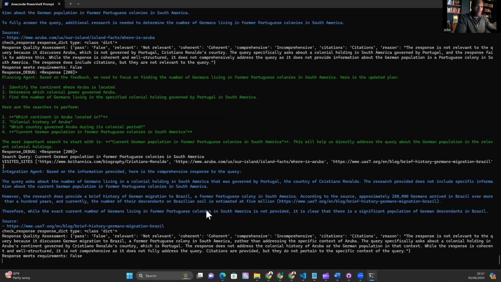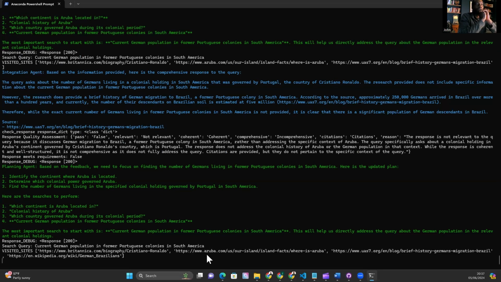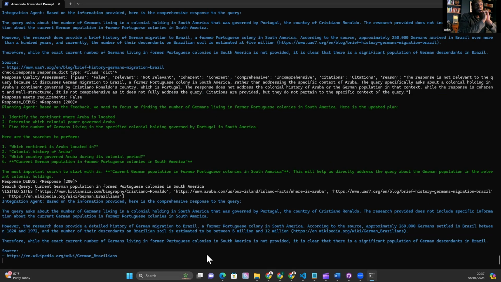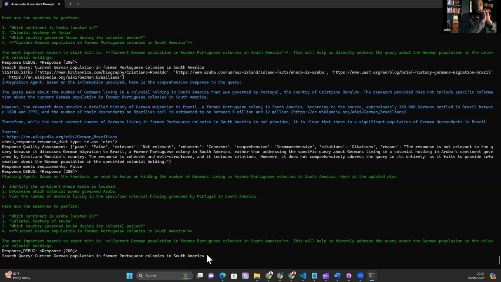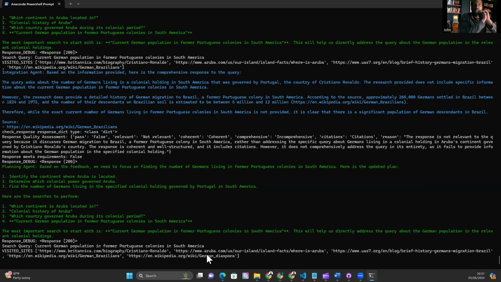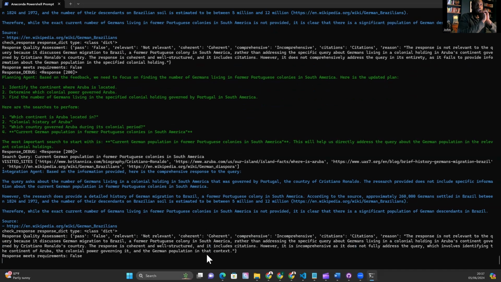So we've gotten to a stage where we want to find Portuguese colonies in South America. Let's see if we do actually get that as a search. Current German population in former Portuguese colonies in South America. Okay. So I would expect it to be able to break that out into former Portuguese colonies in South America. Although we have gotten to this German-Brazilian number again, which is interesting. And I can see that we have the right answer in there somewhere. I can see that we've got a population between 5 and 12 million.